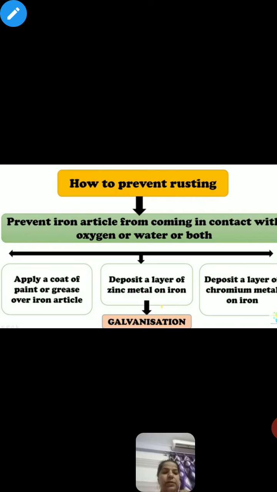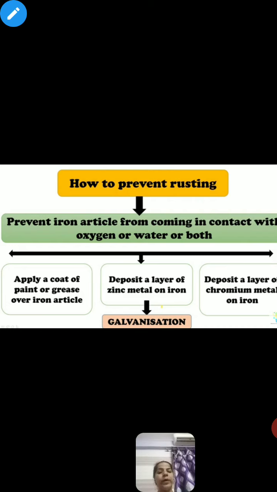So what is galvanization? The process of depositing a layer of zinc on iron is known as galvanization. Galvanization is used to prevent rusting. By this process, a coating, a layer of zinc on iron, is known as galvanization. Second method to prevent rusting, as we can see here, is to apply a coat of paint or grease over the iron article.